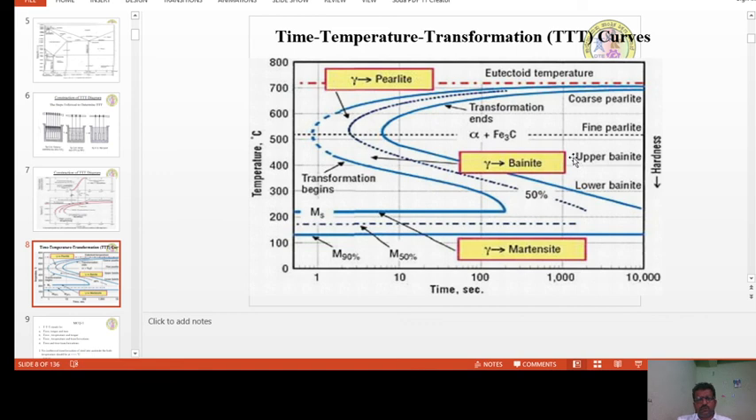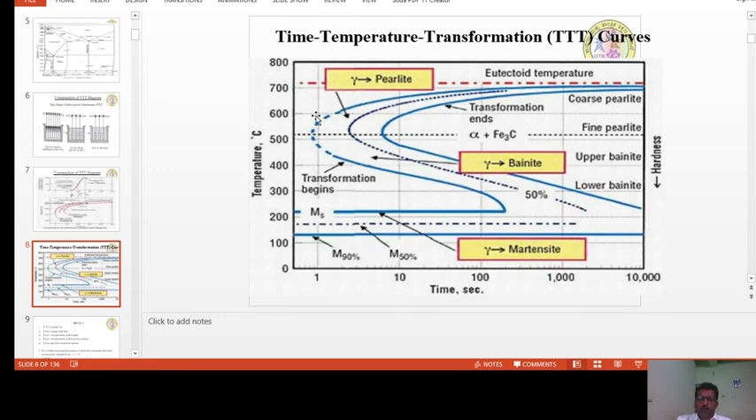In this case, we will discuss how austenite, which is stable above 727 degrees centigrade, transforms into various phases when it is isothermally cooled, that is, cooled at a constant temperature. Let us take some point here. Here it is austenite, and from austenite two different phases are possible. One is pearlite and the other one is bainite.